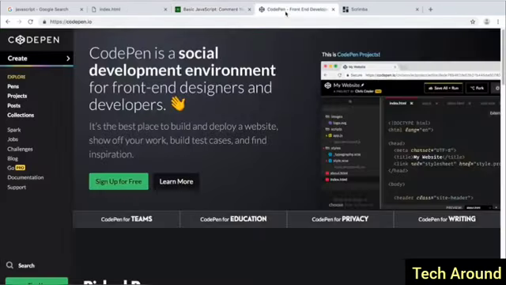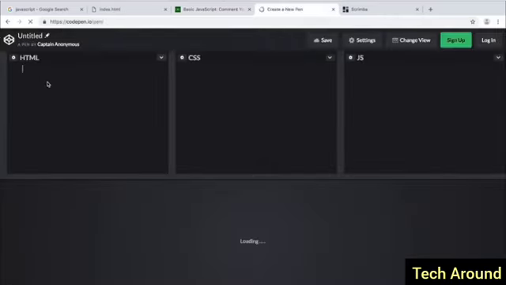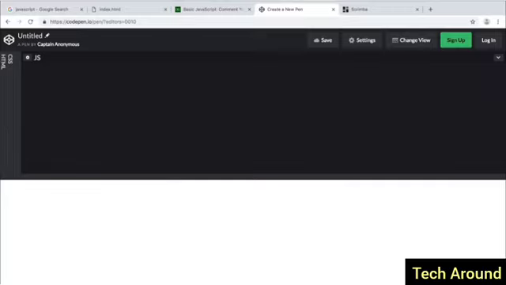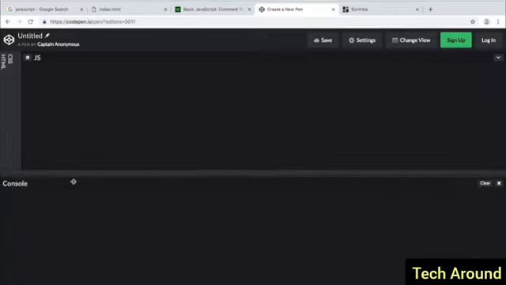Another option would be to use CodePen. If you go to codepen.io, you're going to go to Create Pen, and then there's going to be three windows: HTML, CSS, and JavaScript. Well, we just care about the JavaScript, and in this course, we're not going to be doing anything with HTML and CSS. We just need the JavaScript and the JavaScript console. So if I do console.log and then do Hello World, then we can see right in the console Hello World.